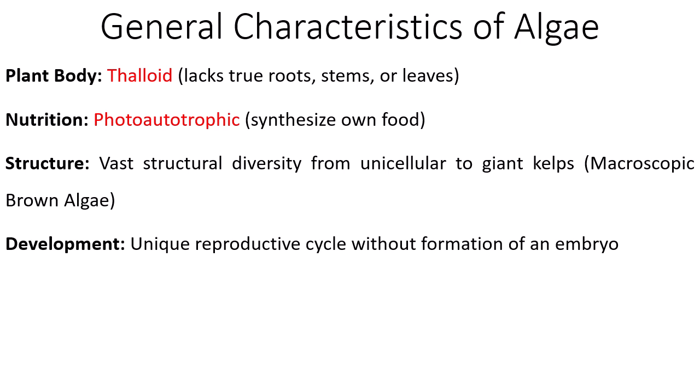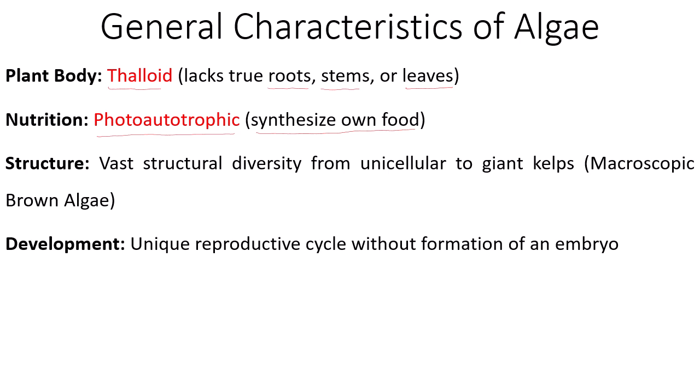The plant body of algae is thalloid, which means the plant body is not differentiated into root, stem, and leaves. As far as nutrition is concerned, algae are photoautotrophic, meaning they synthesize their own food material through the process of photosynthesis.